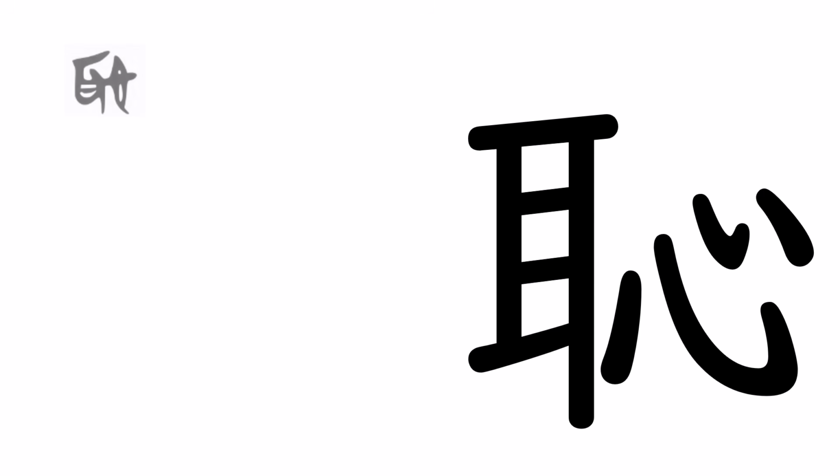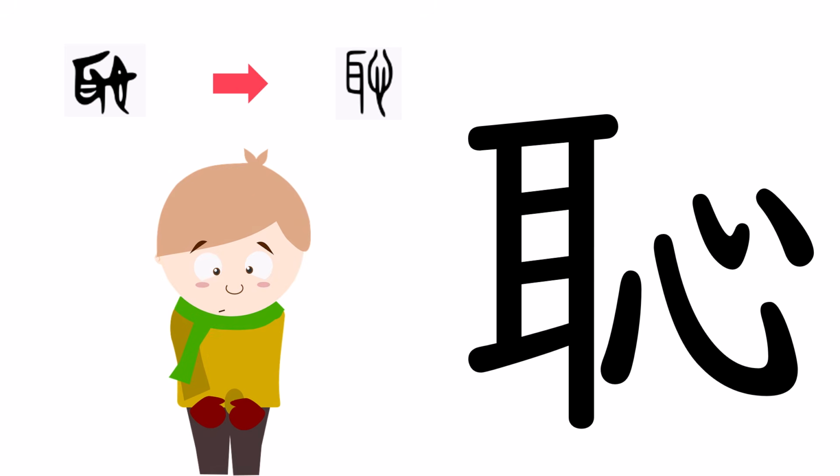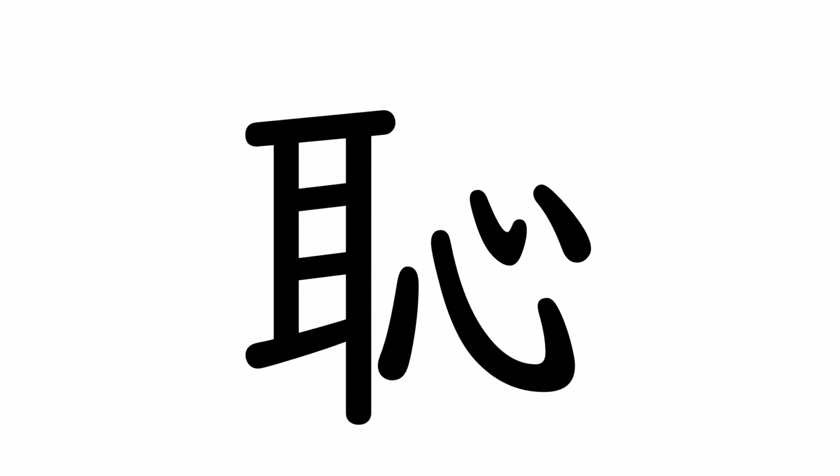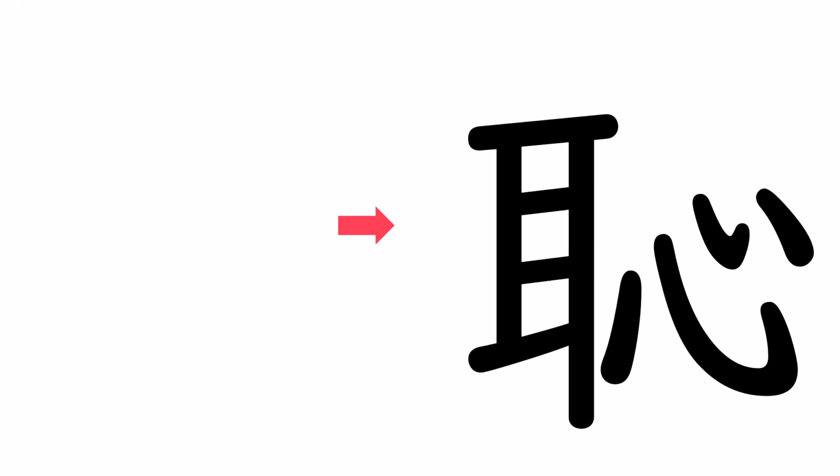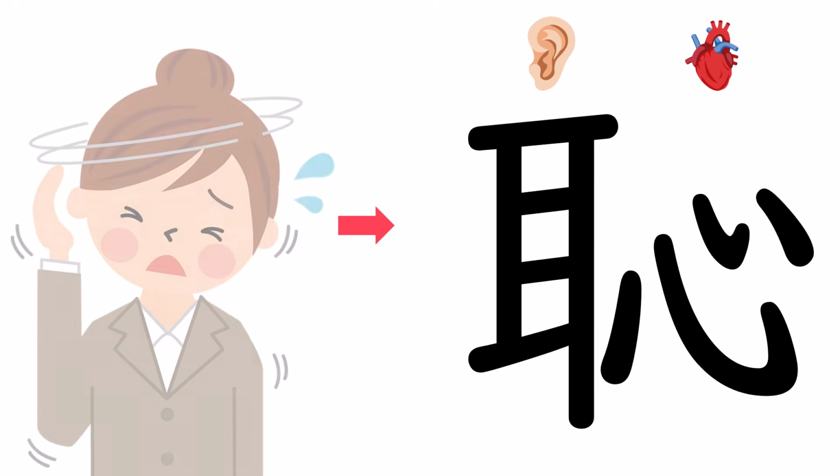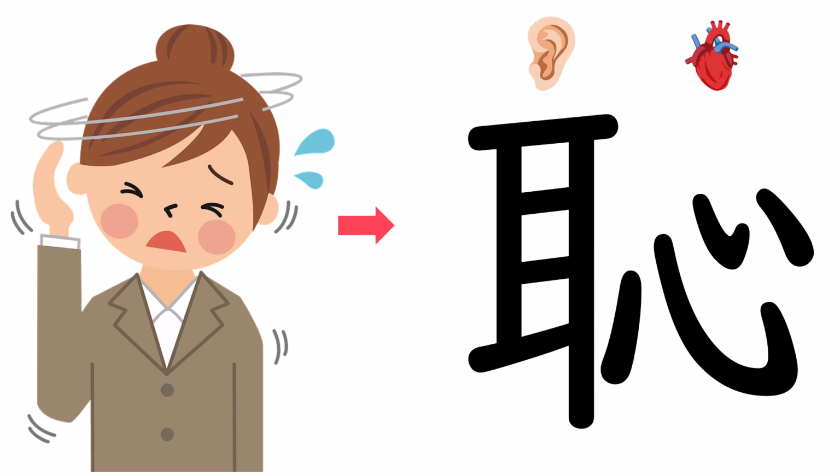Let's explore the kanji of a feeling that I'm sure all of us have felt in our lives before, the kanji shame. Now, this kanji is quite insightful and it combines 2 parts. On the left, we have ear and on the right, we have heart. So, what does ear on heart have to do with shame? Well, think about it. Shame often involves feelings exposed, as if everyone is hearing about something you'd rather keep private. It's a feeling that resonates deep within your heart or mind.